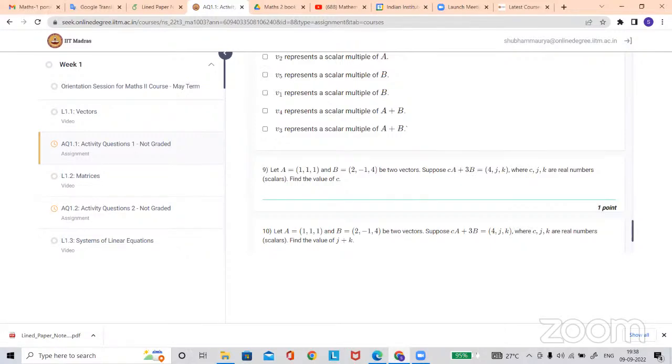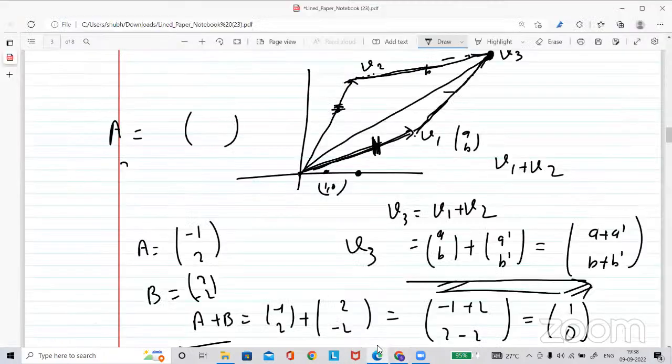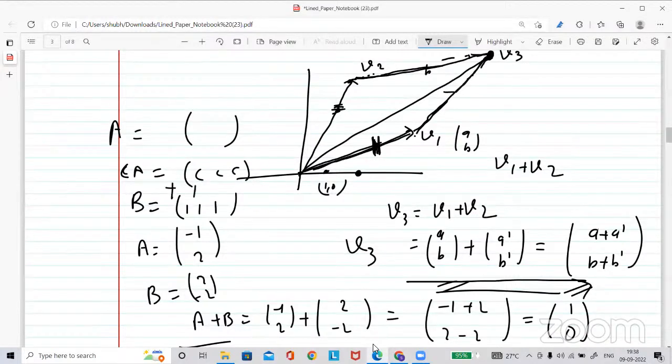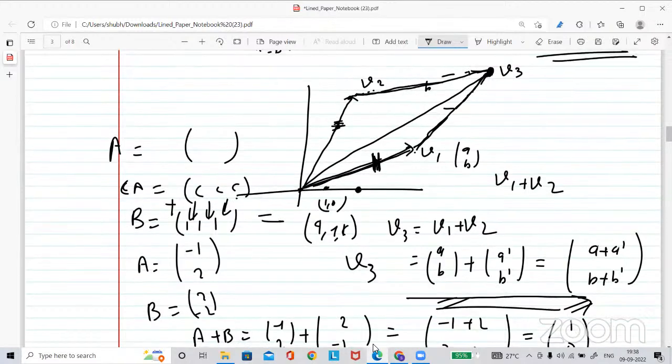You have been given a, some vector. Now ca means you are multiplying a scalar with the vector, so each entry is multiplied by c. B is given, and the second is 3b, so each coordinate is multiplied by 3. Now add them coordinate-wise, and this is given on the right side as (4, j, k). Equate them.